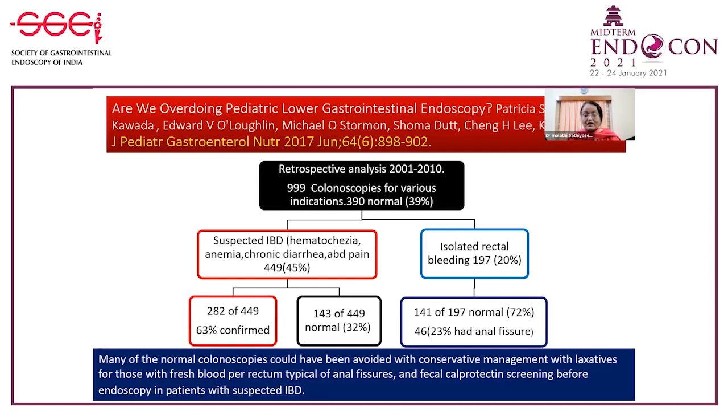But out of those 197, 141 were normal, and 46, that is 23% of 197, had anal fissures. So they felt that unnecessary colonoscopies were being done, and therefore the title of that article was, "Are we overdoing pediatric lower GI endoscopy?" So if we exclude anal fissures in LGI bleed, the indications for colonoscopy may also come down.